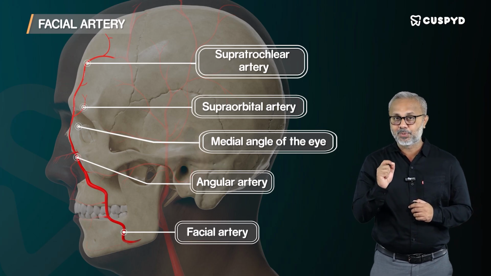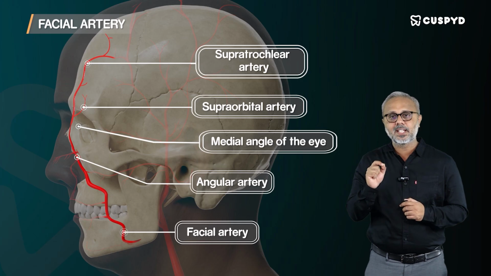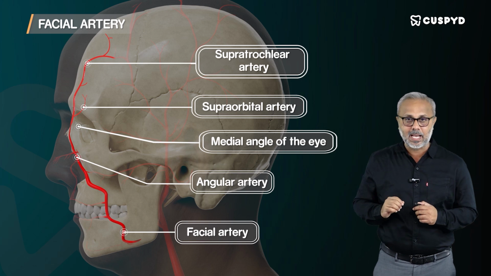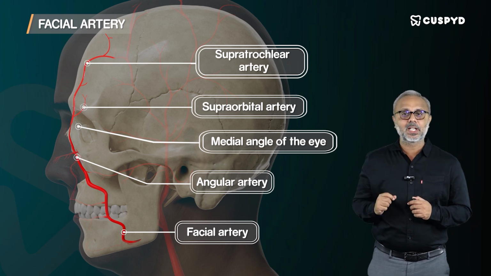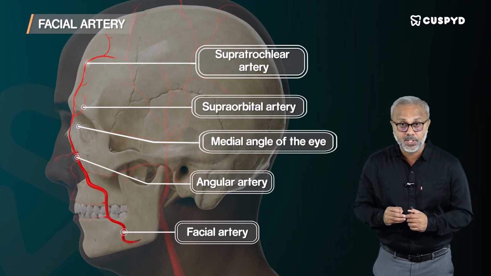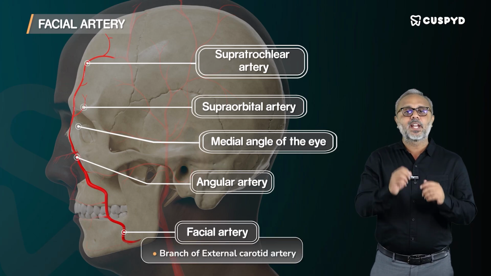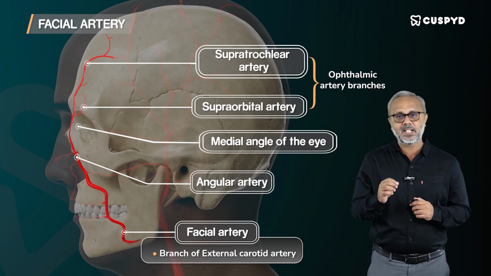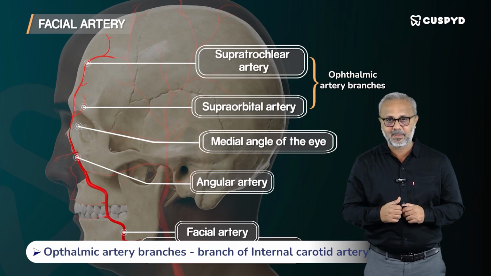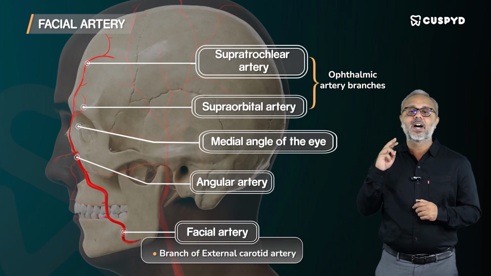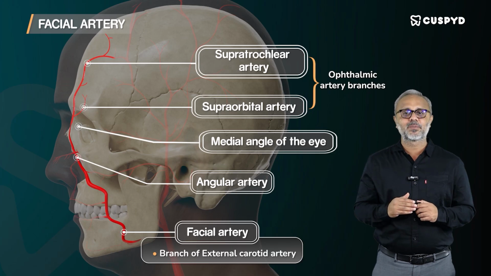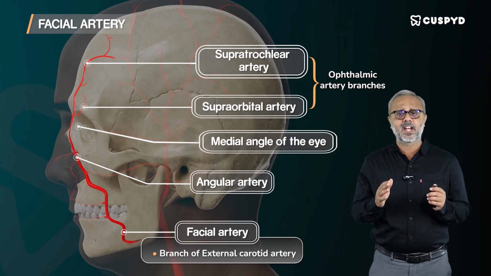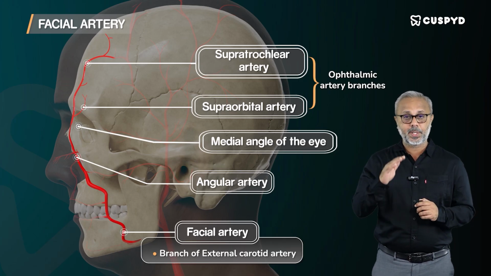This we have discussed in the chapter of scalp also. The supratrochlear artery and the supraorbital artery anastomose with the branches of the external carotid artery over the scalp, right? Similarly, at the medial angle of the eye, the angular artery, which is the continuation of facial artery, which is a branch of external carotid, is anastomosing with the supratrochlear and supraorbital arteries, which are branches coming from the ophthalmic artery, which is in turn a branch of the internal carotid. So, face and scalp are two important sites where you have anastomosis between the branches of internal carotid artery and external carotid artery, right? This is regarding the course and relations of the facial artery, including its parts.